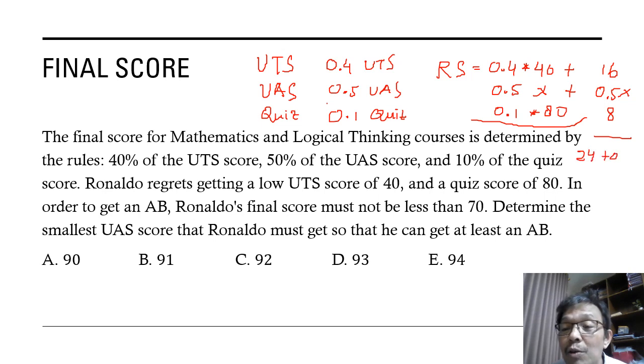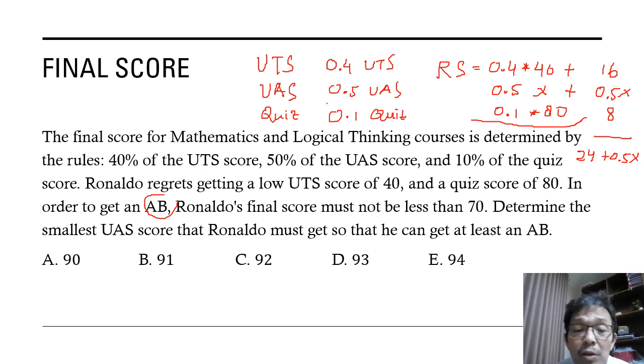Ronaldo wants to get the grade AB, and the final score for AB must be not less than 70.